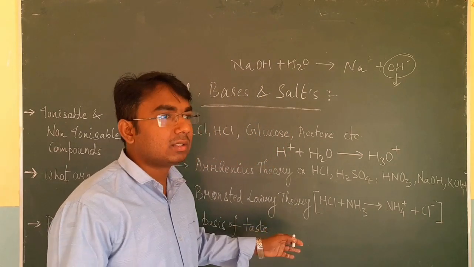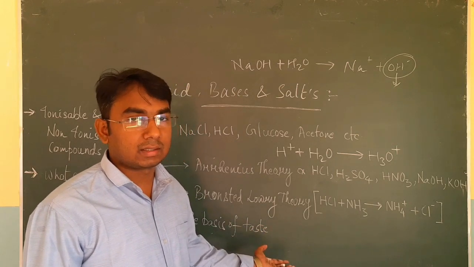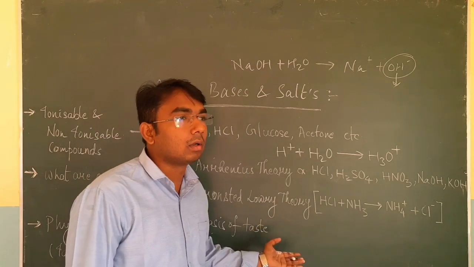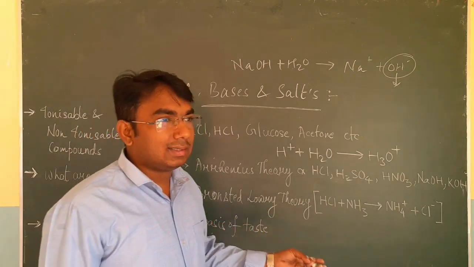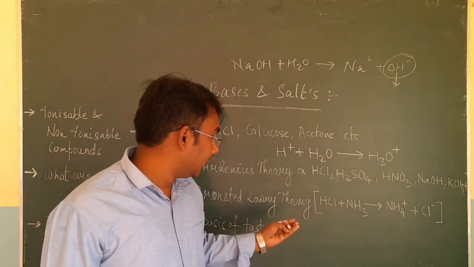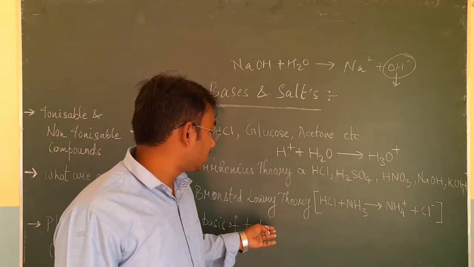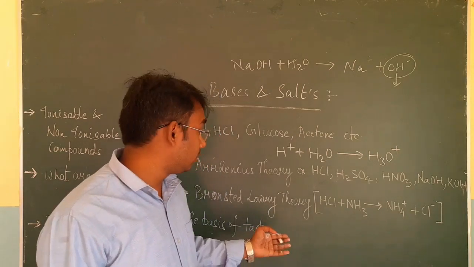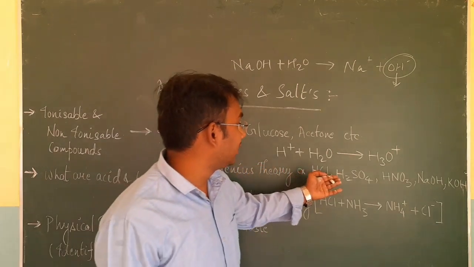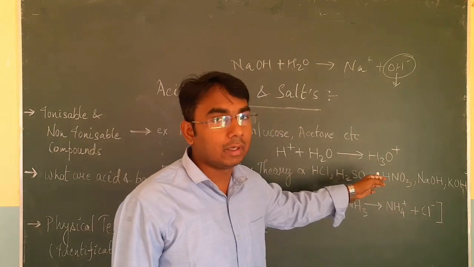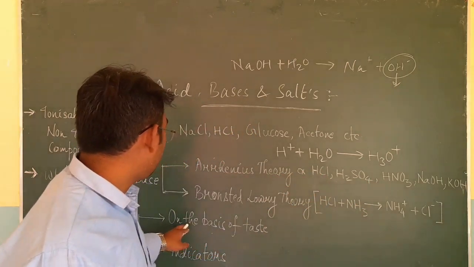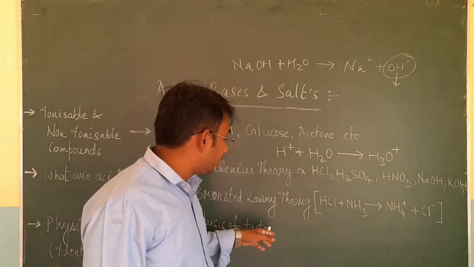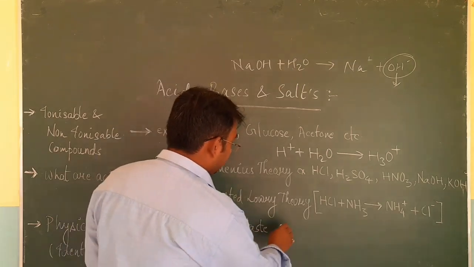We can taste weak acids, for example all the organic acids, either acetic acid or citric acid. These we can easily taste. But if we say HCl, H2SO4, HNO3, then obviously we are not going to taste these, because they are very corrosive in nature.